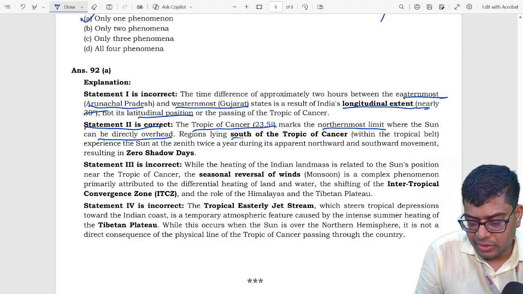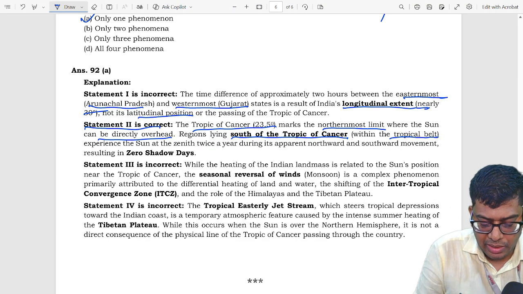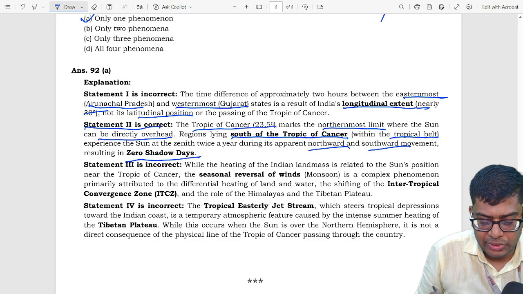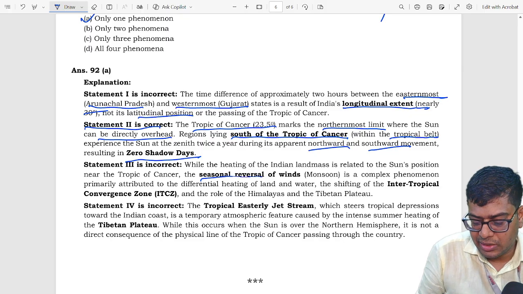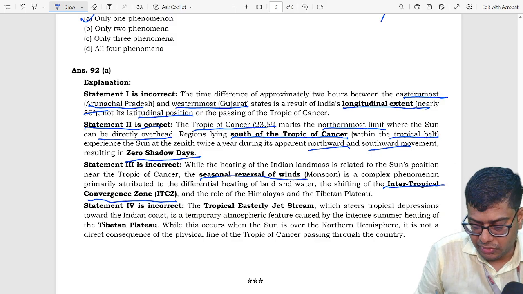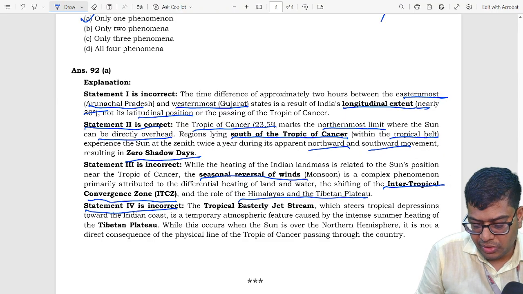So regions south of the Tropic of Cancer within the tropical belt experience 2 shadow days in a year due to the northward and southward movement. Statement 3 is incorrect because seasonal reversal of wind is related to the intertropical convergence zone and the role of the Himalayan and Tibetan plateau. So statement 4 is also incorrect.